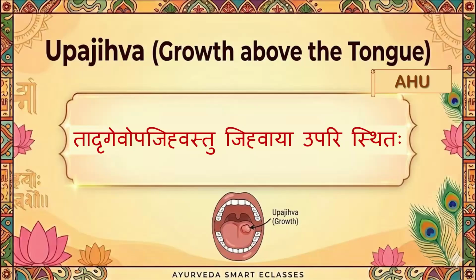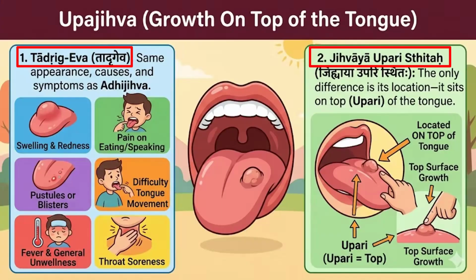Upajihva. Tadrik eva upajihvastu jihvaya uparistida. So this is Tadrik eva. Like Adijihva itself, there is swelling, lala, pain, pustule. All this will be there. Plus, where is the location? Jihvaya uparistida. Means it is located above the tongue, top of the tongue. So that is the only difference between the Adijihva and Upajihva. That is the location.